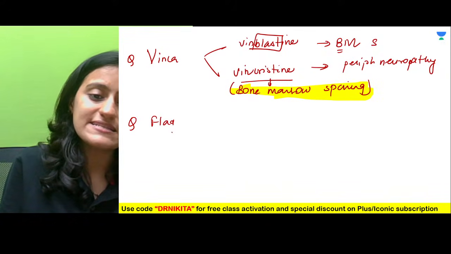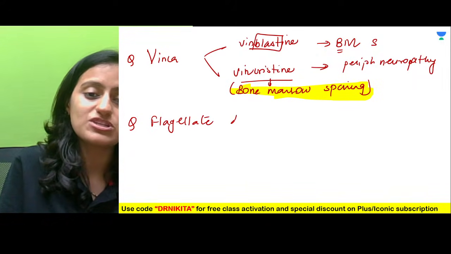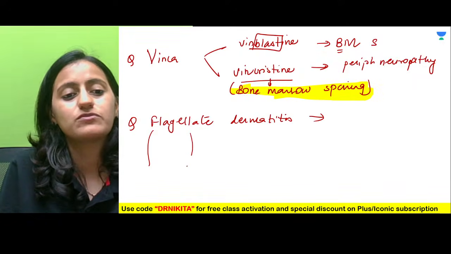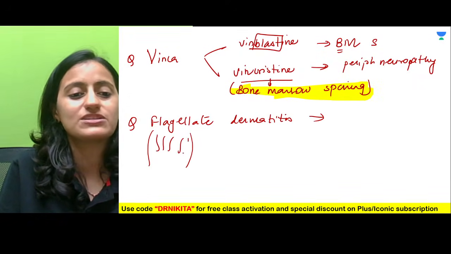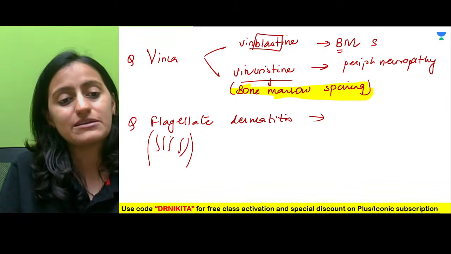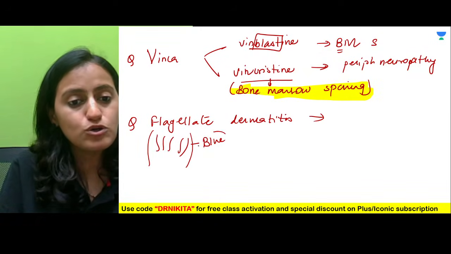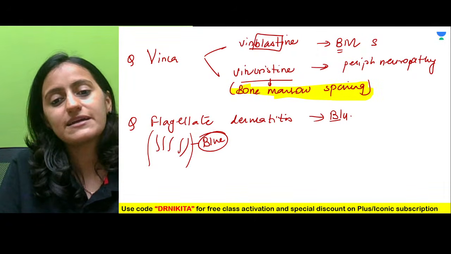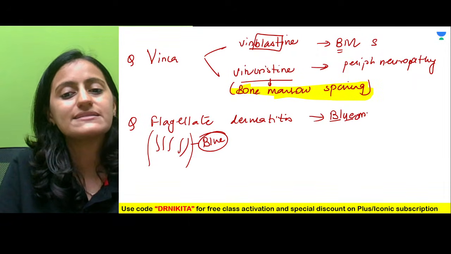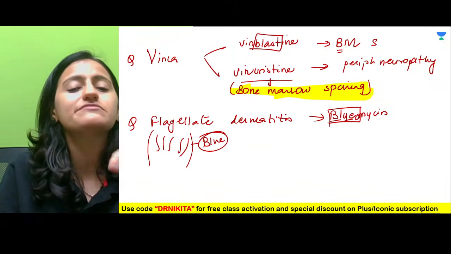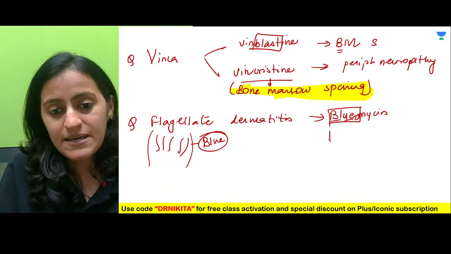Which is that anti-cancer drug which can cause flagellate dermatitis? A previously asked question where they give you the image and you have this flagellate dermatitis. What drug causes flagellate dermatitis? Remember, these are like the blue marks on the skin. Very good. Flagellate dermatitis is blue, that is bleomycin. Bleomycin causes this flagellate dermatitis.